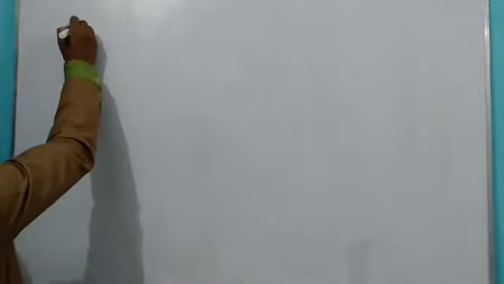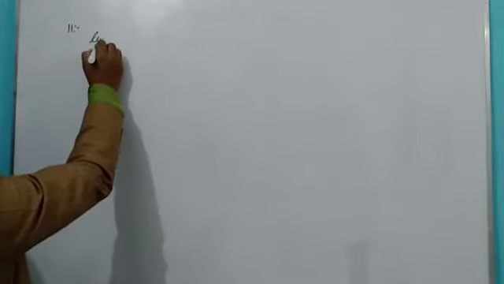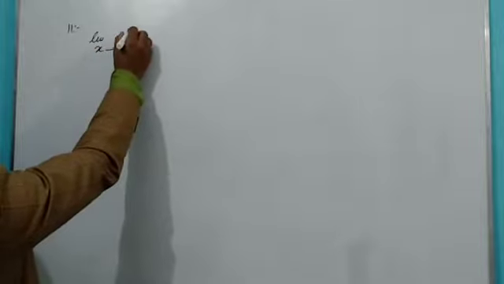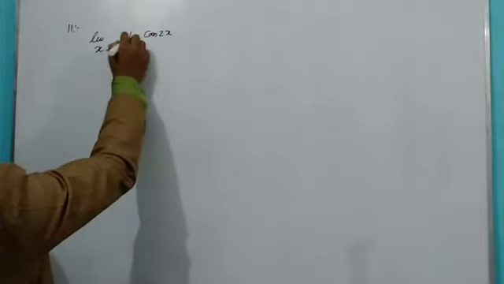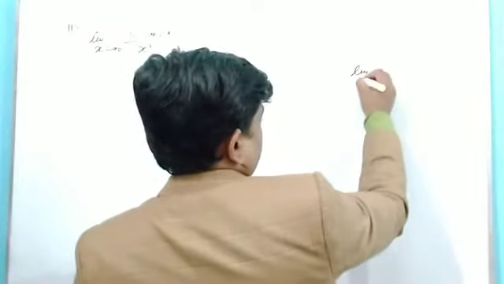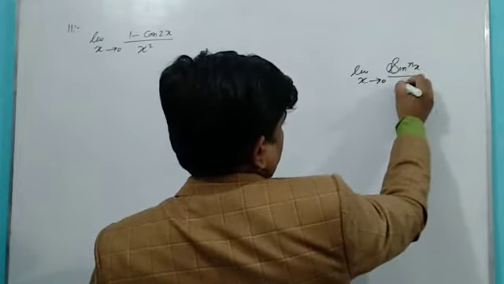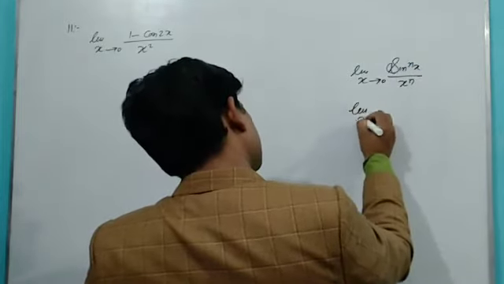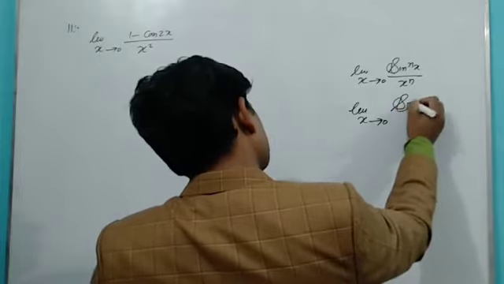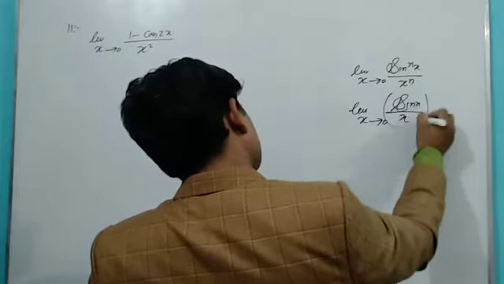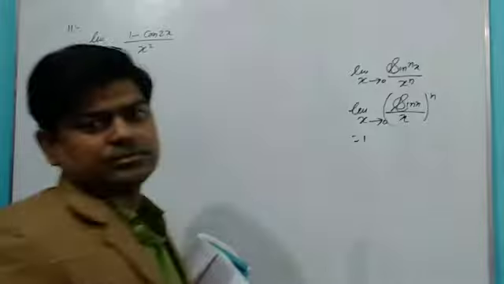Question number 11 is there. In question number 11, it's written limit x tends to 0, 1 minus cos 2x upon x square. One thing I want to tell you, if I'm having somewhere limit x tends to 0, sine to the power n x upon x to the power n, it can be written as limit x tends to 0, sine x upon x and whole to the power n. Even this result is also 1.